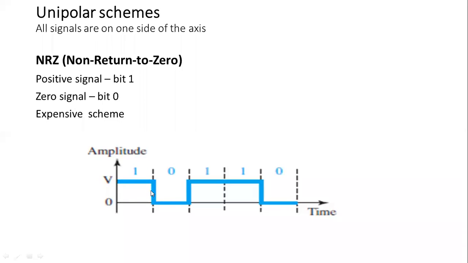See, this is the bit interval. My cursor movement is showing the bit interval. This signal is not coming to zero anywhere. It is completely reaching the last bit interval position. That is called the non-return to zero concept.